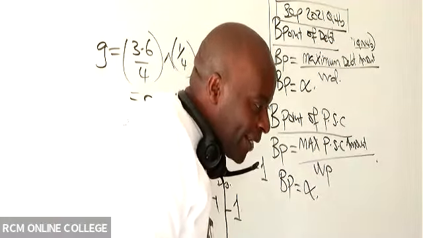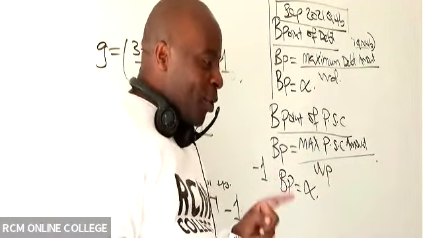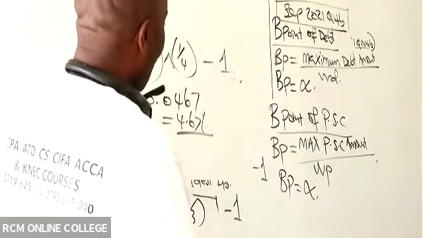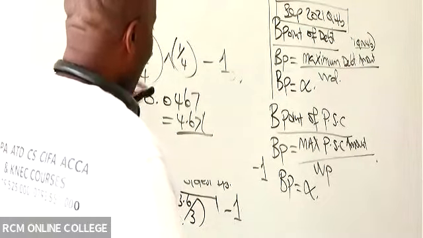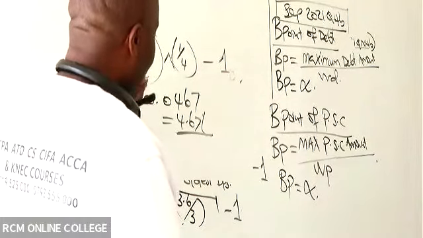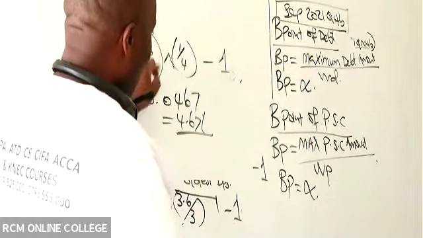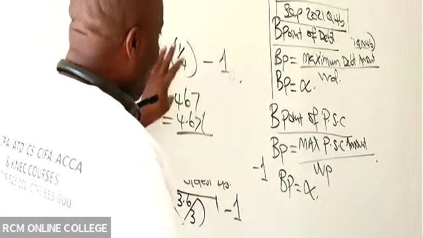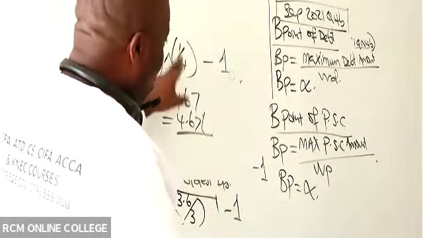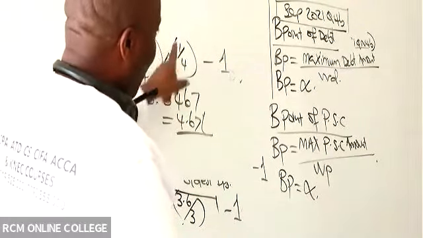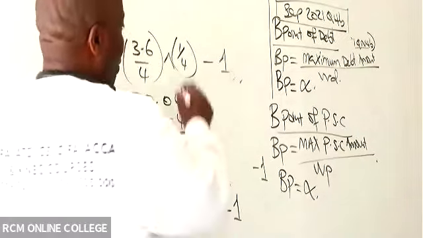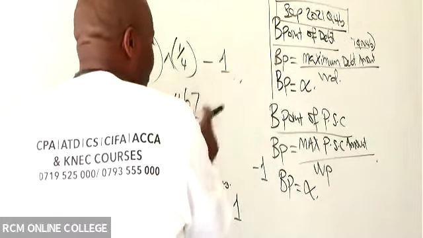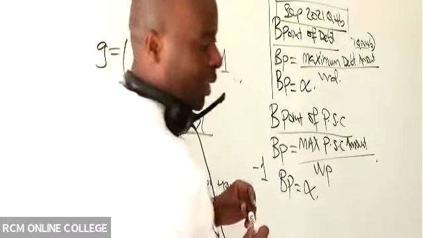I'm getting 0.7. Don't worry. Where could you be going wrong? Try using raised to. Open brackets, 3.6 divided by 4, you close. And then you say raised to. Open brackets, don't forget to open brackets, a quarter, 1 divided by 4, and then you close again. Don't subtract before you close. You must close, and then you say minus 1. You'll be able to see this is the correct answer.